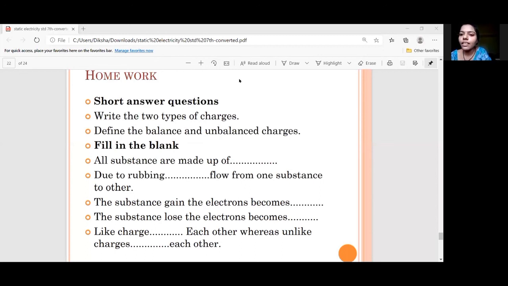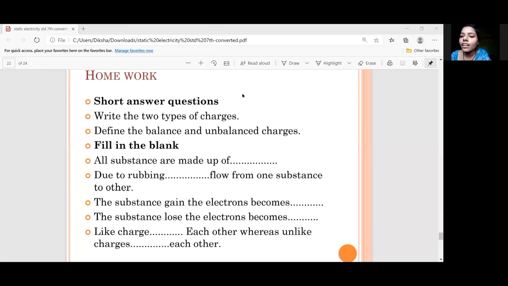Now fill in the blanks. All substances are made up of. It is given on the screen only, beta. All substances are made up of charges. Okay, charges. चार्जेस कहाँ से आता है? Yes, Nitesh. Correct answer.